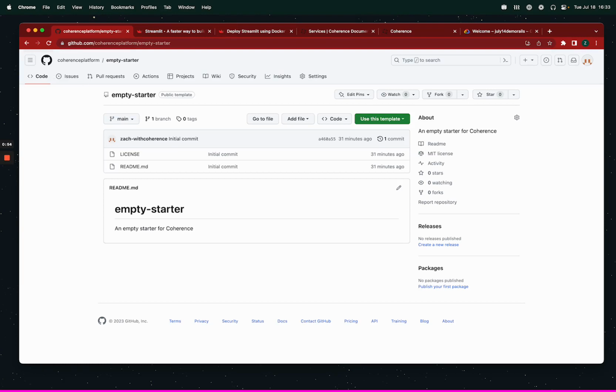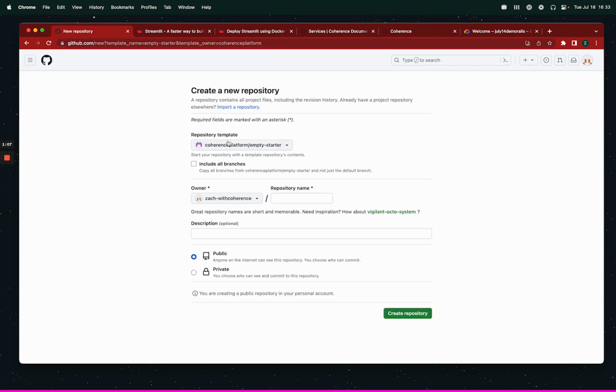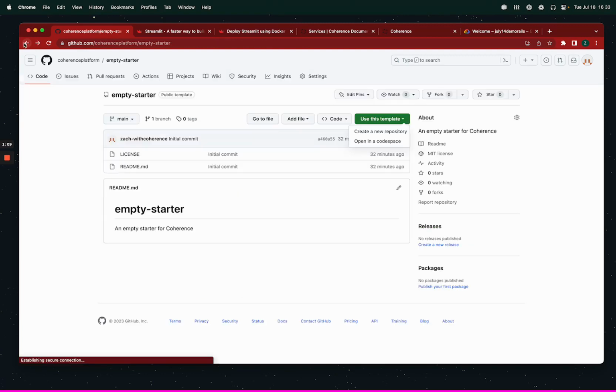I've got this new empty starter template that I'm going to try creating an app with to try a pure Coherence flow, not involving Cloud Shell at all. So I'm going to go create a new repository. I'm going to use this empty starter. This is public. You could go to this URL right here, coherence platform/empty starter. You click use this template, you go create a repository.